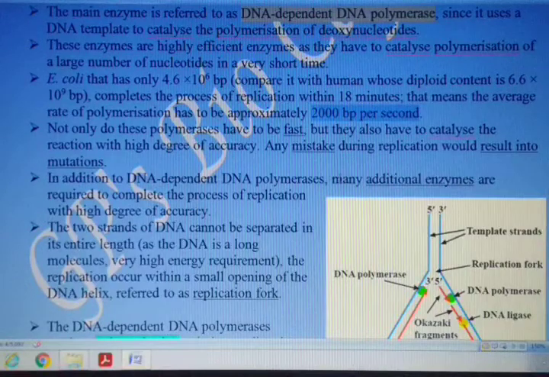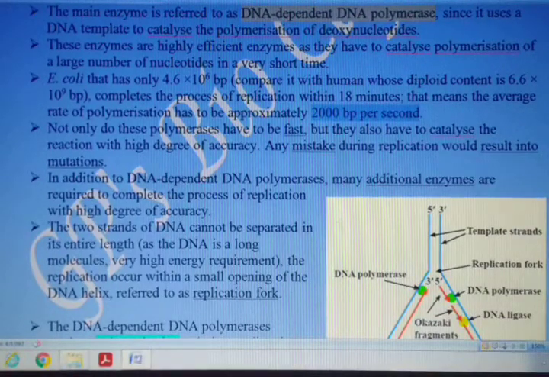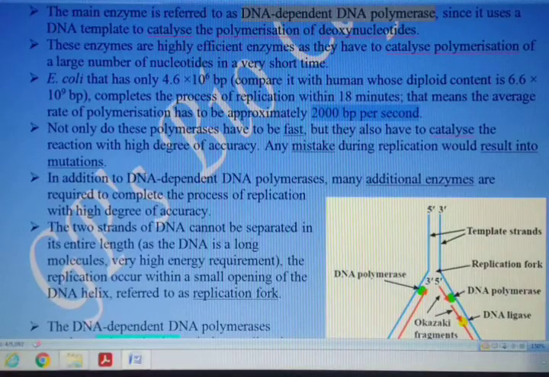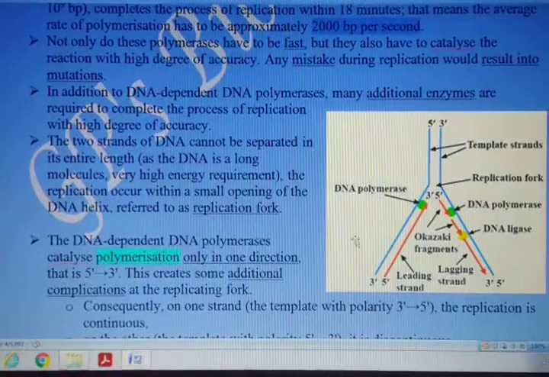They are so accurate that if some mistakes are left, it is going to result in some kind of mutation. Besides DNA dependent DNA polymerase, many other enzymes are required, which I have also discussed.